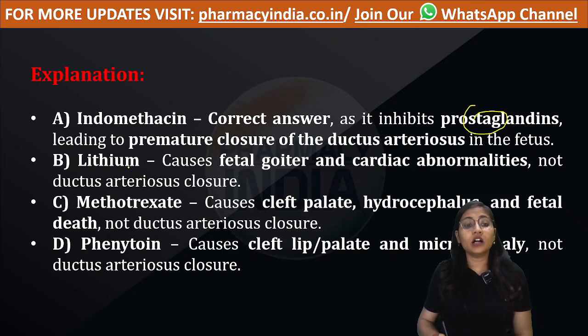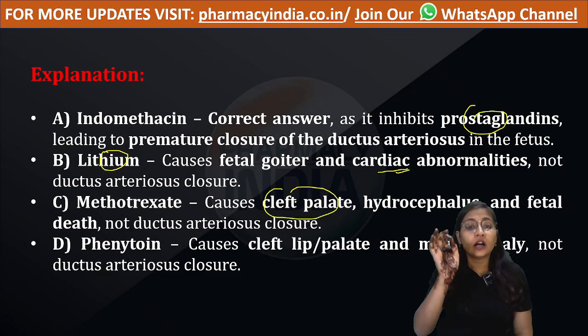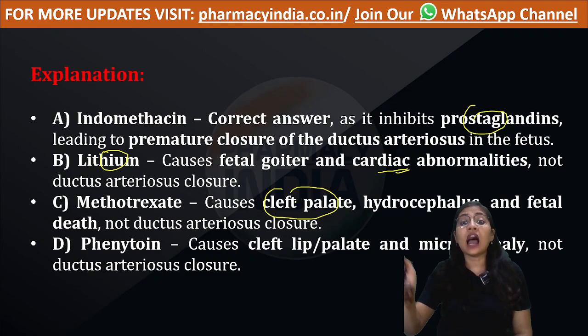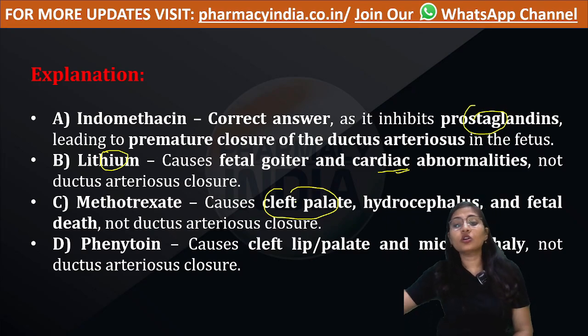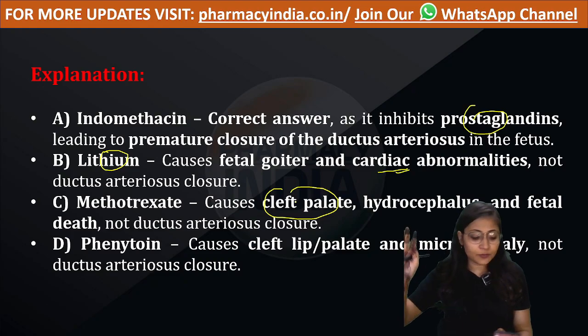Option number B, lithium. What does lithium cause? Lithium causes fetal goiter and cardiac abnormality. Methotrexate causes cleft palate and hydrocephalus. Next, phenytoin. What does it cause? Same, cleft palate or cleft lip and microcephaly. Now let's move to the next question.